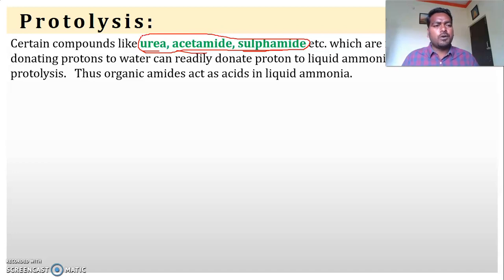That's why, in order to perform a titration to estimate urea, acetamide or sulfonamide, you should not use water as a solvent. Why? Because in that solvent they are not active, they are not going to release H plus ion. Instead, while estimating urea, acetamide or sulfonamide by volumetric analysis, we use liquid ammonia as a solvent. Now let us see how these are reactive and produce products.